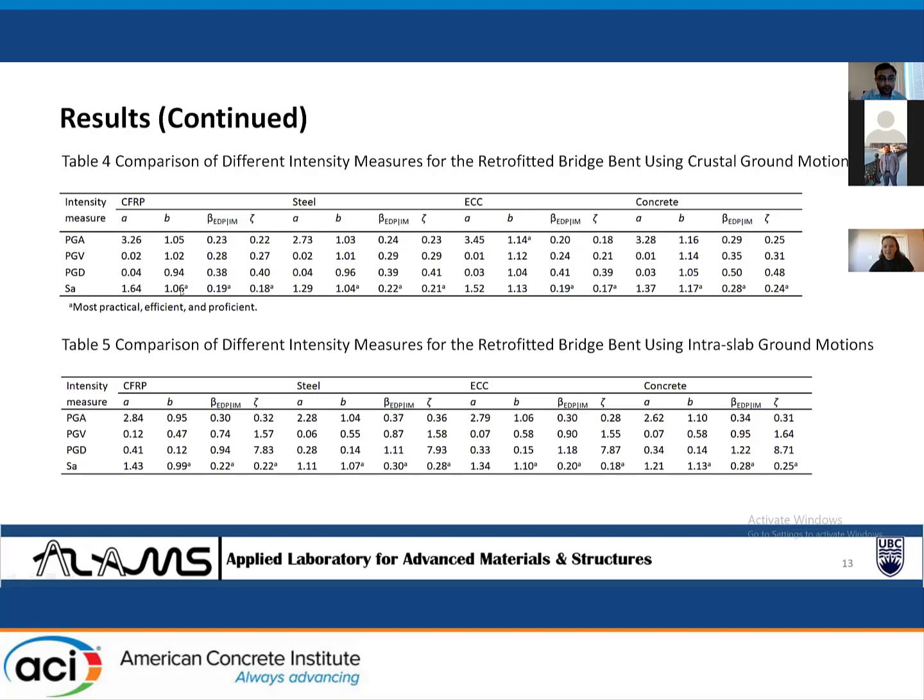The higher the B value is, the more practical the intensity measure is. The lower the beta value is, the more efficient the intensity measure is, and the lower the zeta value is, the more proficient the intensity measure is. So for 3 types of sources, spectral acceleration is found to be the optimum intensity measure.